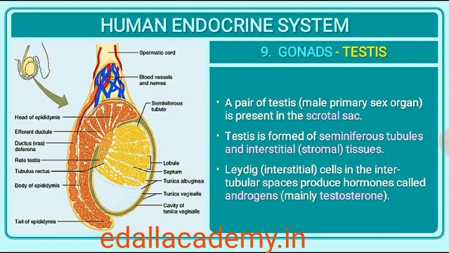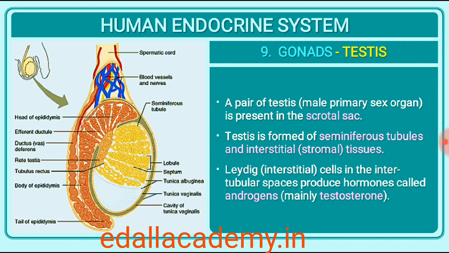22.2.9 Testis. A pair of testes is present in the scrotal sac, outside abdomen, of male individuals. Testis performs dual functions as a primary sex organ as well as an endocrine gland. Testis is composed of seminiferous tubules and stromal or interstitial tissue. The Leydig cells or interstitial cells, which are present in the intertubular spaces, produce a group of hormones called